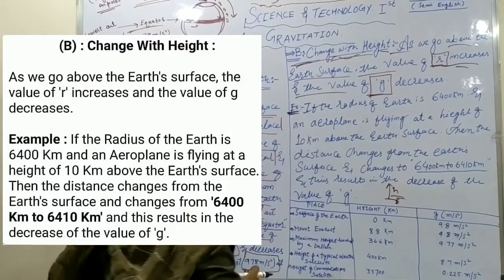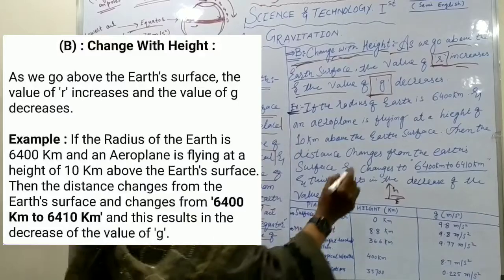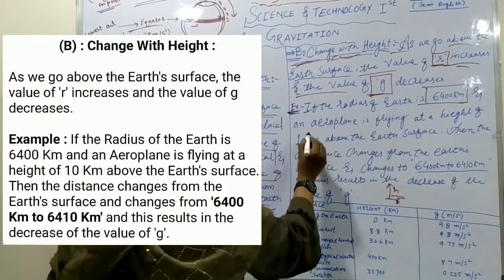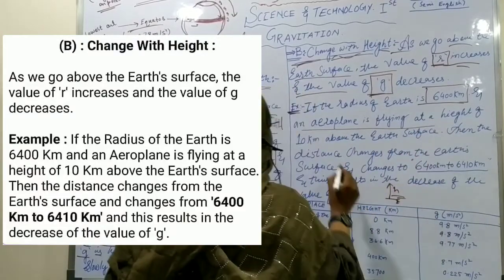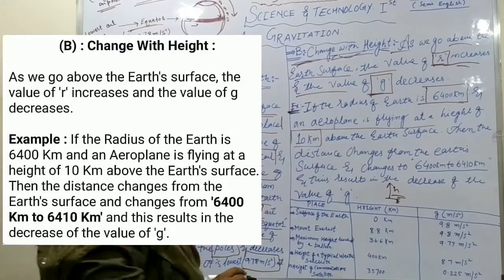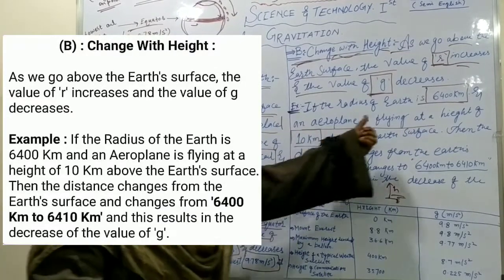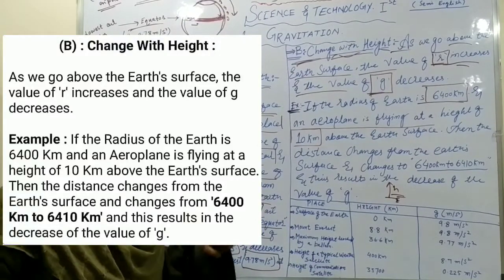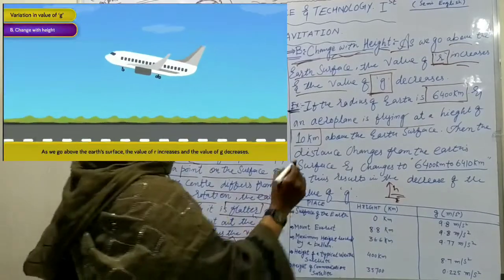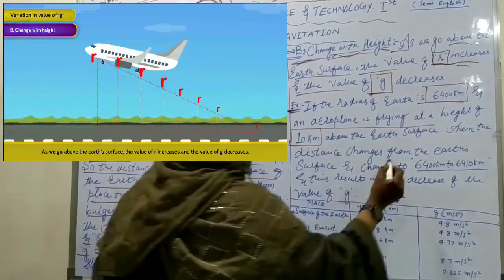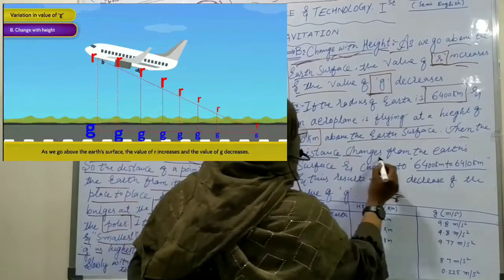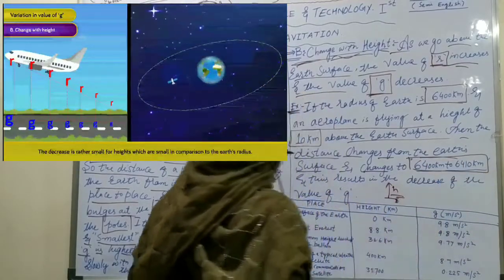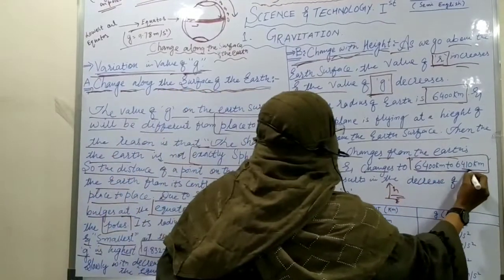We will consider that the radius of Earth is 6,400 kilometer and an aeroplane is flying at a height of 10 kilometer. Suppose the radius is 6,400 kilometer and an aeroplane is flying above the Earth's surface at a height of 10 kilometer, then the distance from the Earth's center changes from 6,400 kilometer to 6,410 kilometer.